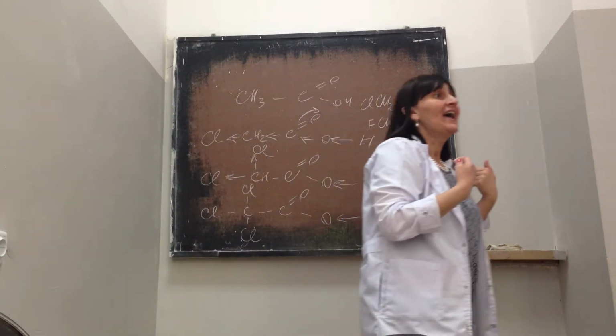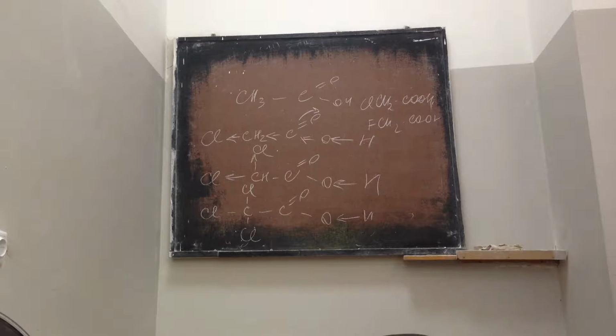COOH itself has a minus inductive effect. One function, COOH. Yes, of course COOH attracts, it has a minus inductive effect.